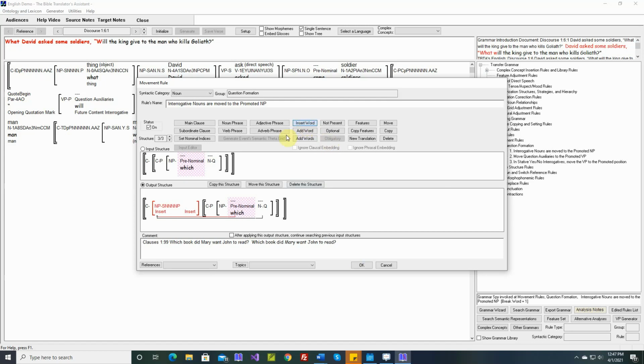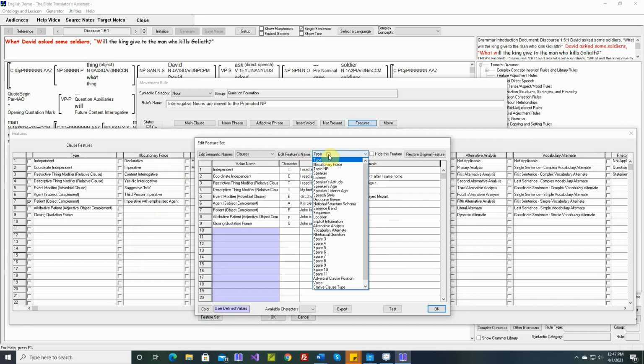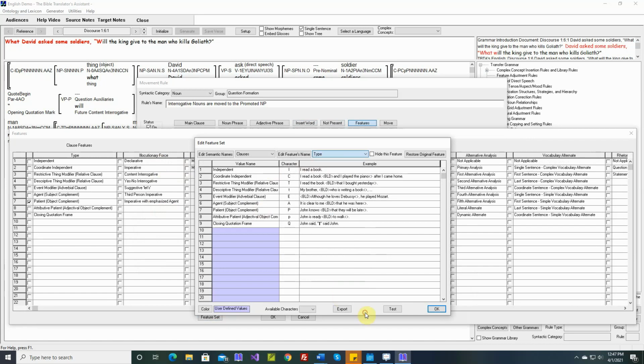There are several ways we can specify that this complement clause is a direct quote. We can do that by setting features. For English we have all of our quote features hidden. You may remember from an earlier video, we have speaker, listener, speaker's attitude, but we won't use those.